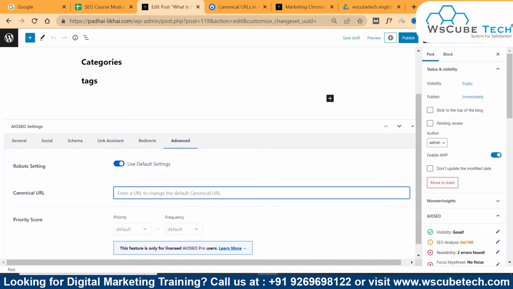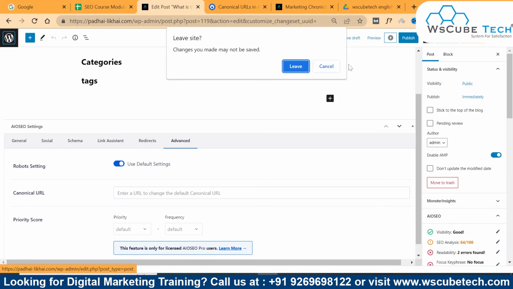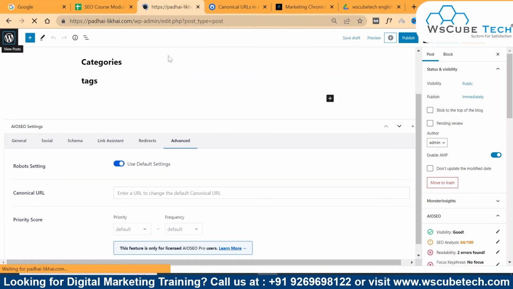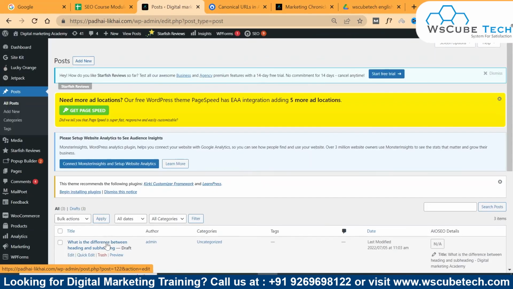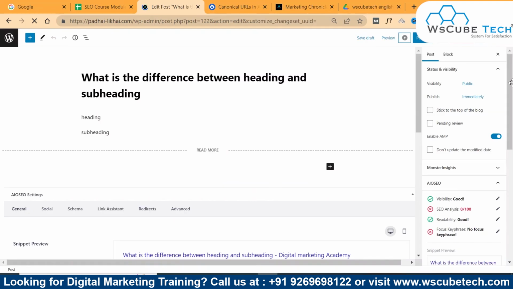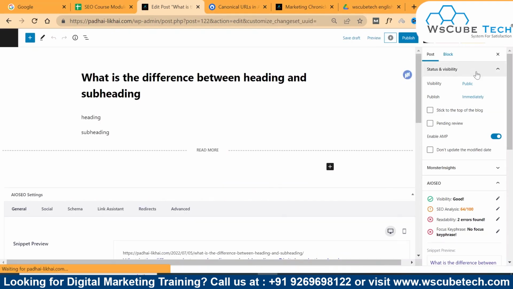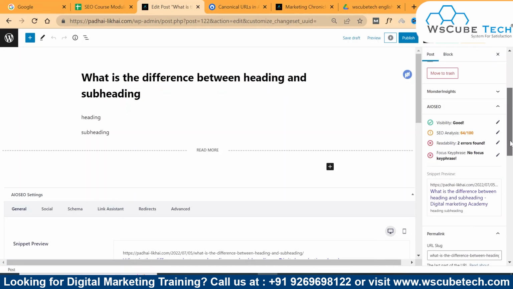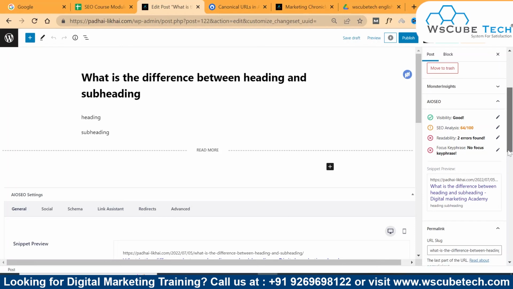How can you get the link from here? For getting the link, let me simply visit that particular post. Let's suppose this is the parent post. You have to simply copy that link. For copying that link, visit the post section on your right hand side, check your snippet preview, and check the permalink here.